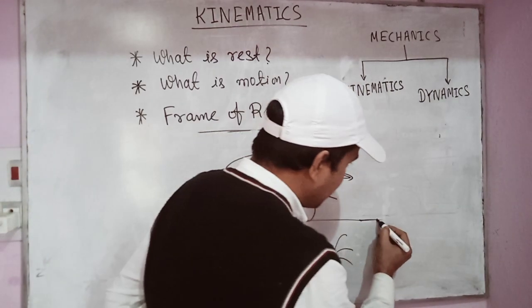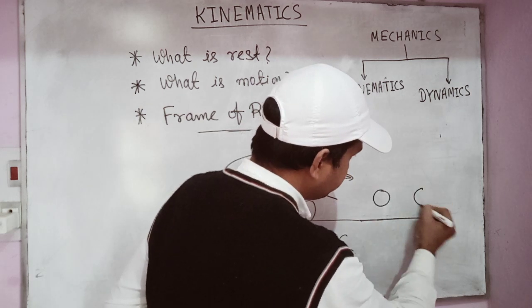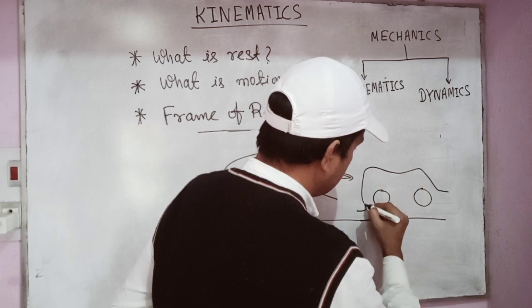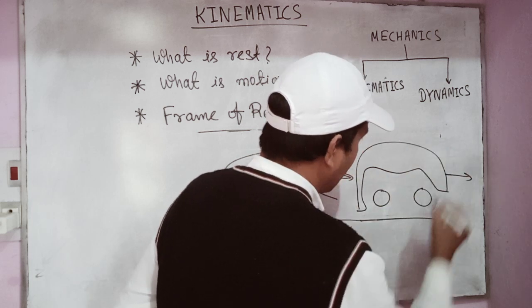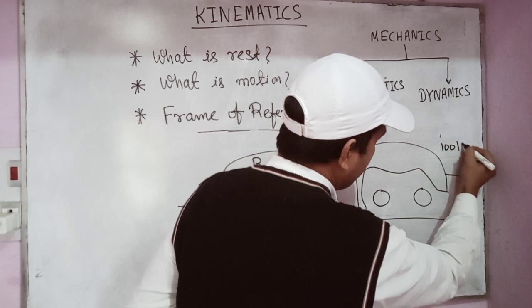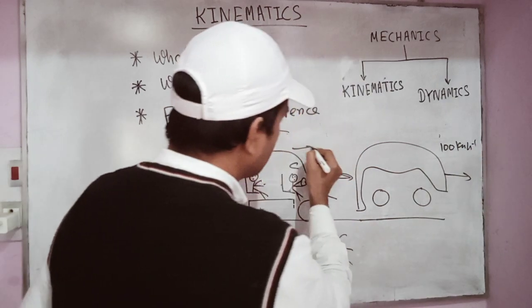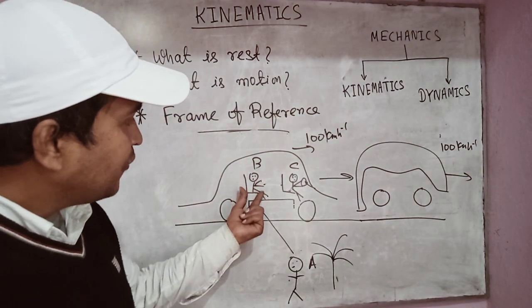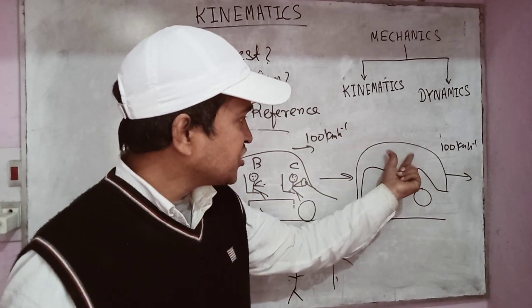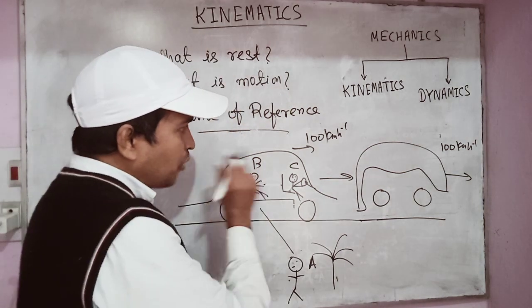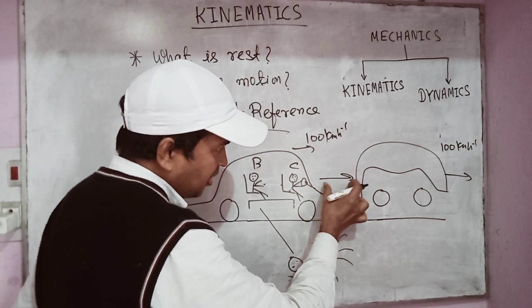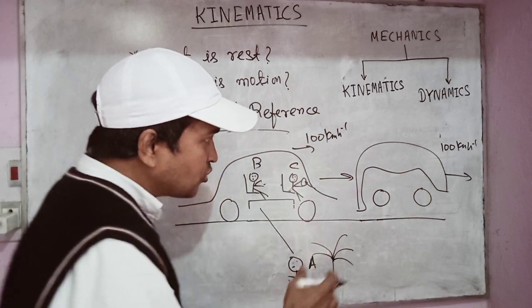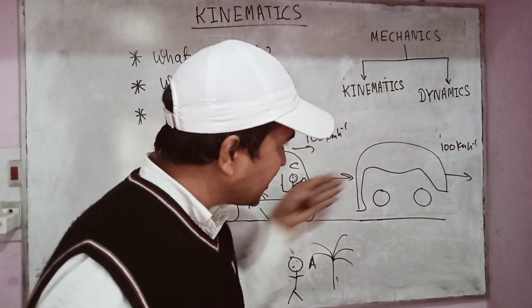Let us assume that there is another car, and this car is also moving with a speed of 10 km per hour, and this car is also moving with a speed of 10 km per hour. Now I ask B whether this car is at rest or in motion. What does B observe? He observes that the distance, or the position, of this car with respect to this car is fixed because they are moving with the same speed on a straight road.